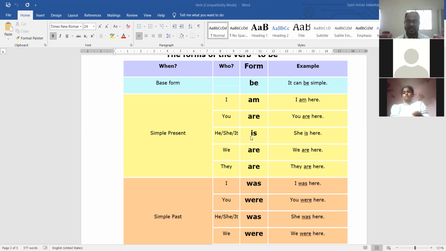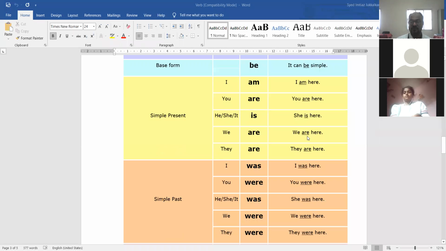So he, she, it. He is masculine gender, she is feminine gender, it is neuter gender. So he, she, it. If it is singular, then which verb of to be is used? Is. He, she, it is. She is here. He is here. The teacher is here. My sister is here. My sister is there. Like this. Is is the verb of to be which is used here.